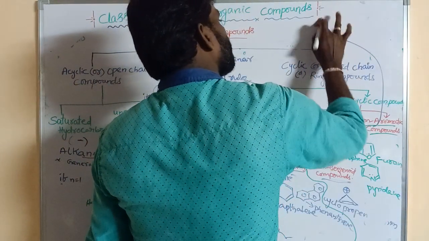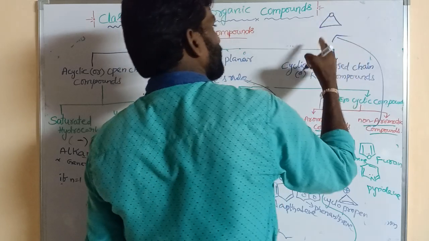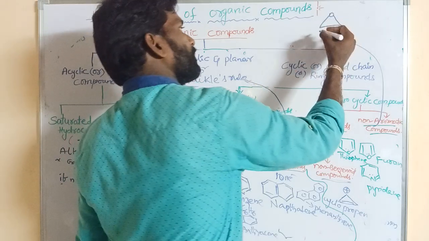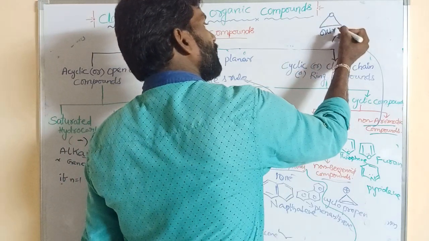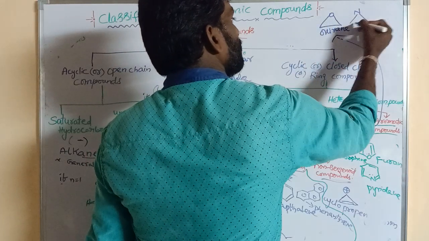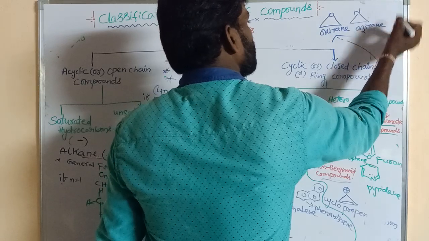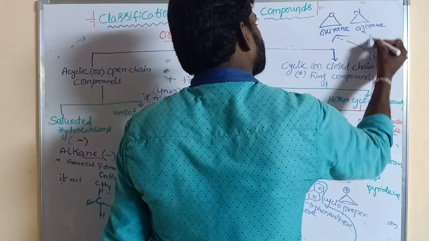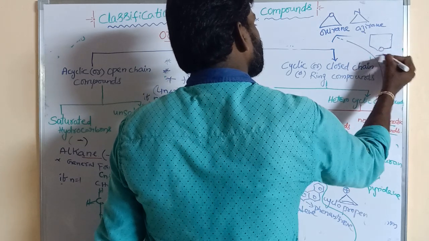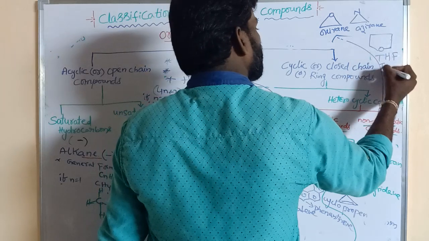So this is a heterocyclic compound containing an oxygen atom. Its name is oxirane. Similarly, if N is written, that is aziridine. If O is written, this is said to be THF, tetrahydrofuran.